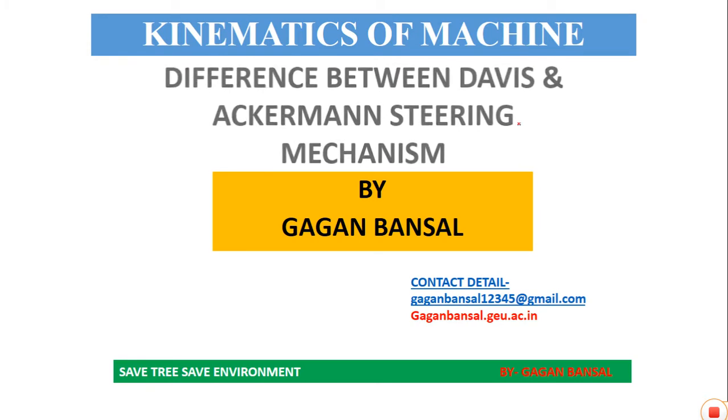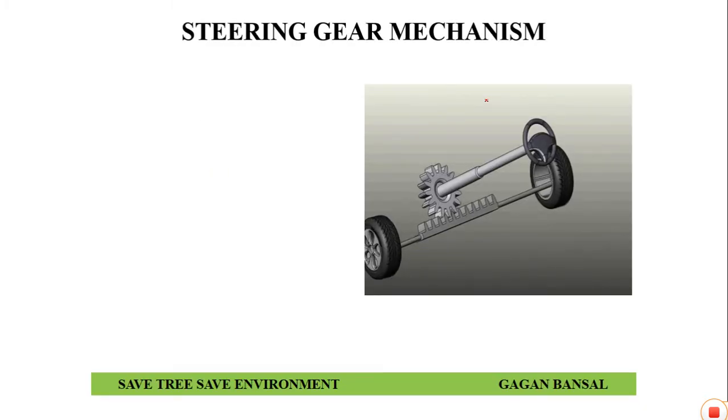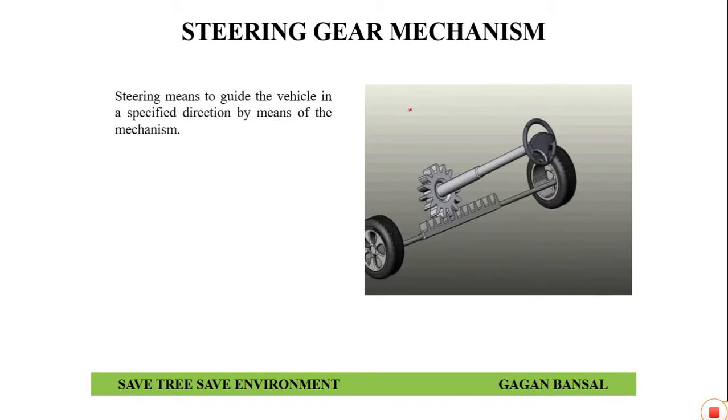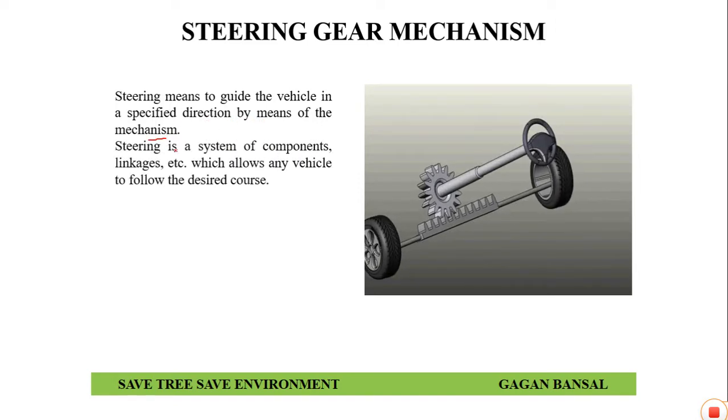So let's start. Again, steering gear mechanism. What is steering gear mechanism? Steering means to guide the vehicle in a specified direction by means of a mechanism. So steering is a system of components, linkages, etc., which allows any vehicle to follow the desired course.